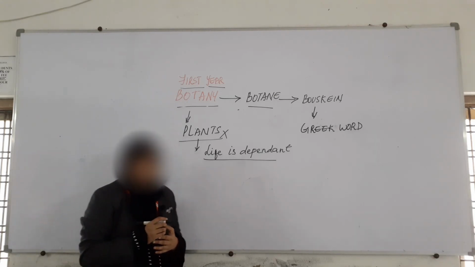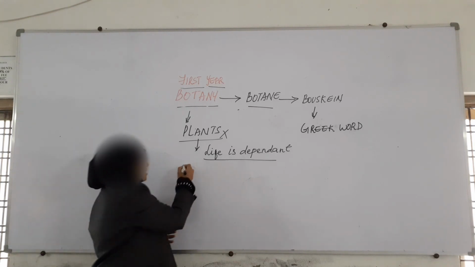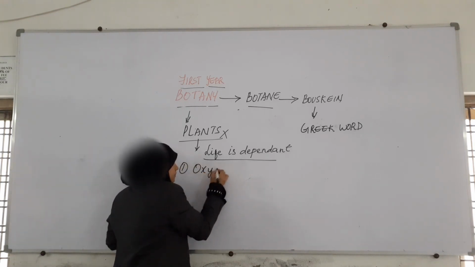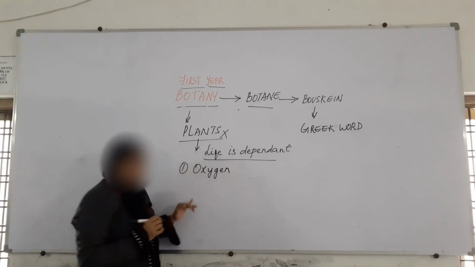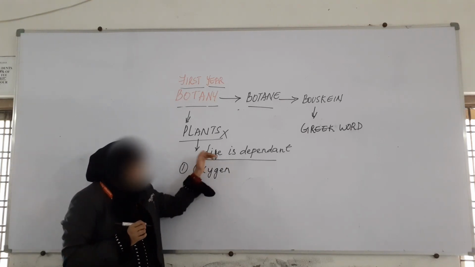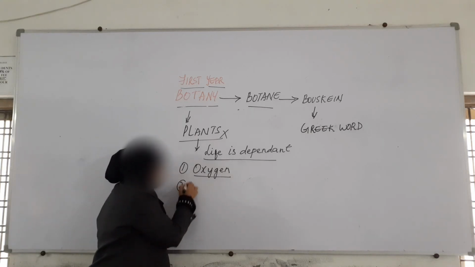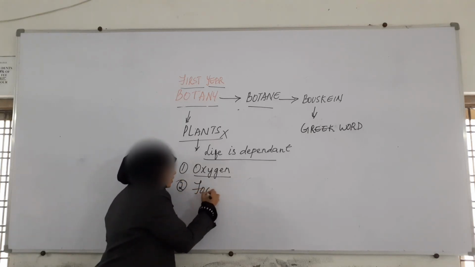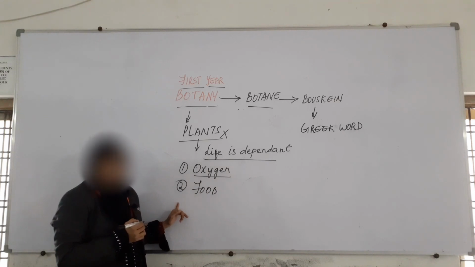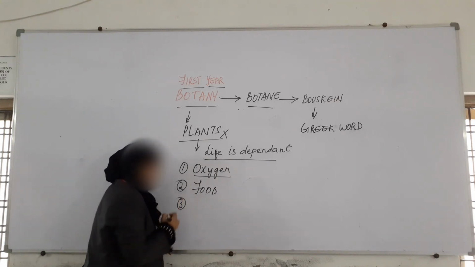The first and foremost thing which plants provide is oxygen. The second thing which they provide is food.